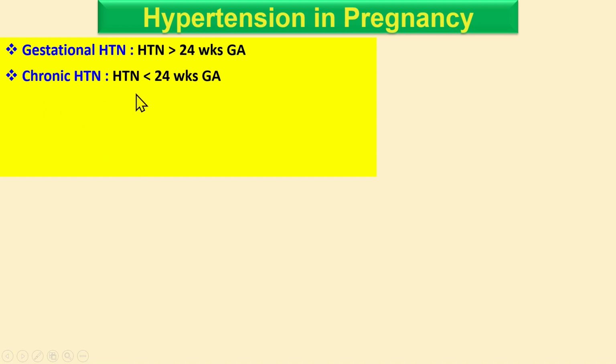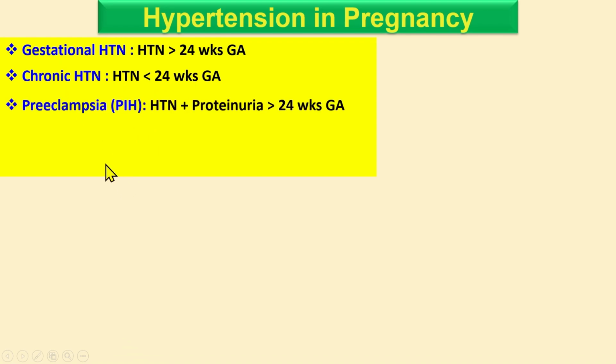If the hypertension occurs before 24 weeks, it's a chronic hypertension, meaning the woman is already hypertensive. The next term is preeclampsia. Preeclampsia is when the hypertension is associated with proteinuria. So the patient has gestational hypertension plus proteinuria after 24 weeks. This is called preeclampsia.